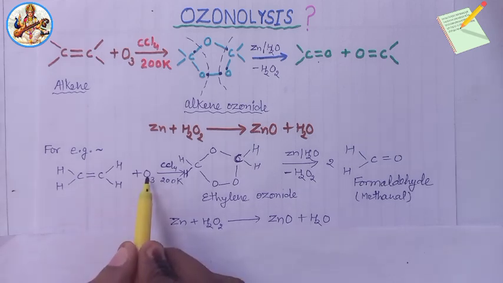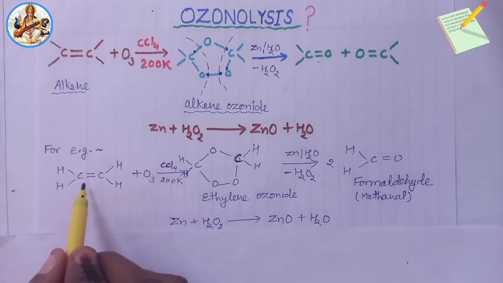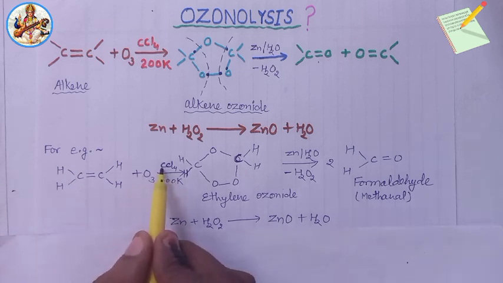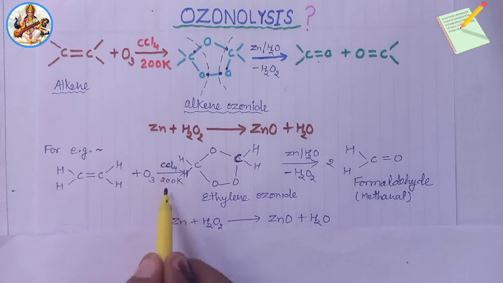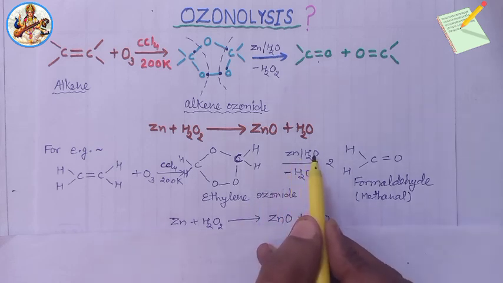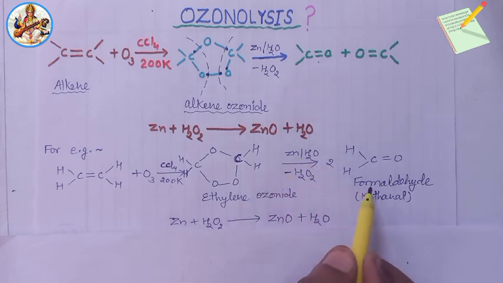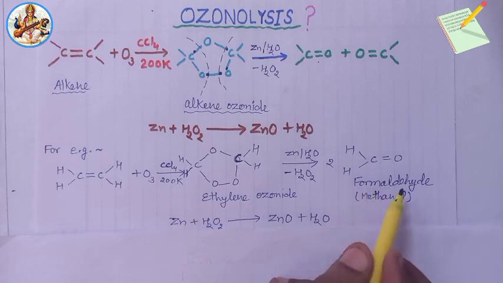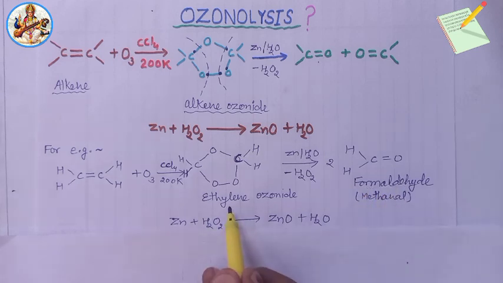When ozone gas is passed through ethylene solution in inert solvent CCl4 at 200 Kelvin temperature, then ethylene ozonide is formed. Ethylene ozonide reduced with zinc dust plus H2O, then two molecules of formaldehyde are obtained.